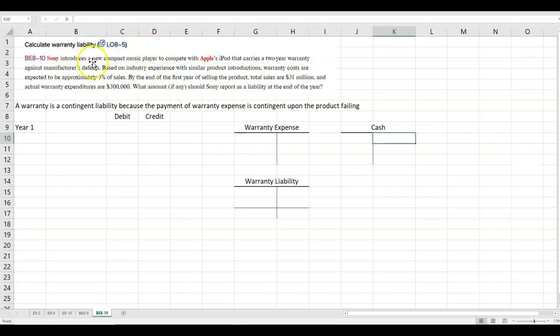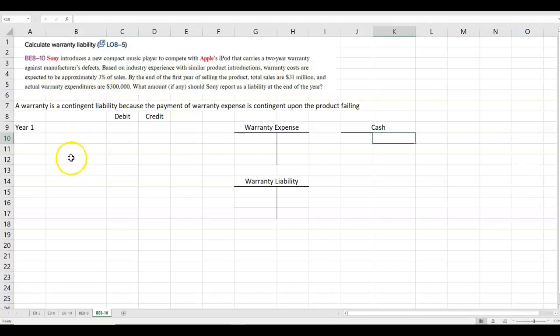So we've got a Sony introducing a new CD player to compete with Apple's iPod that carries a 2-year warranty against manufacturer's defects. So based on industry experience, warranty costs are expected to be approximately 3% of sales. By the end of the first year, total sales are $31 million and actual warranty expenditures are $300,000.